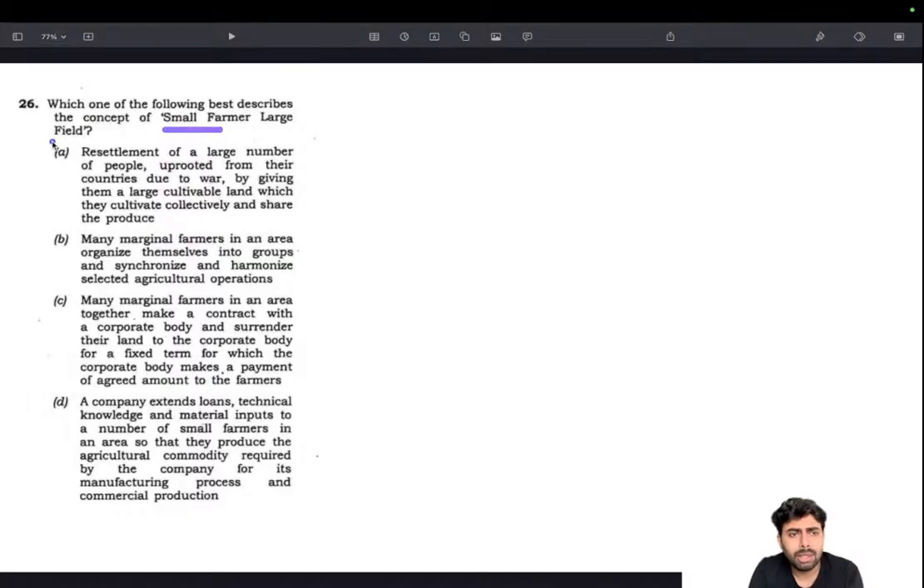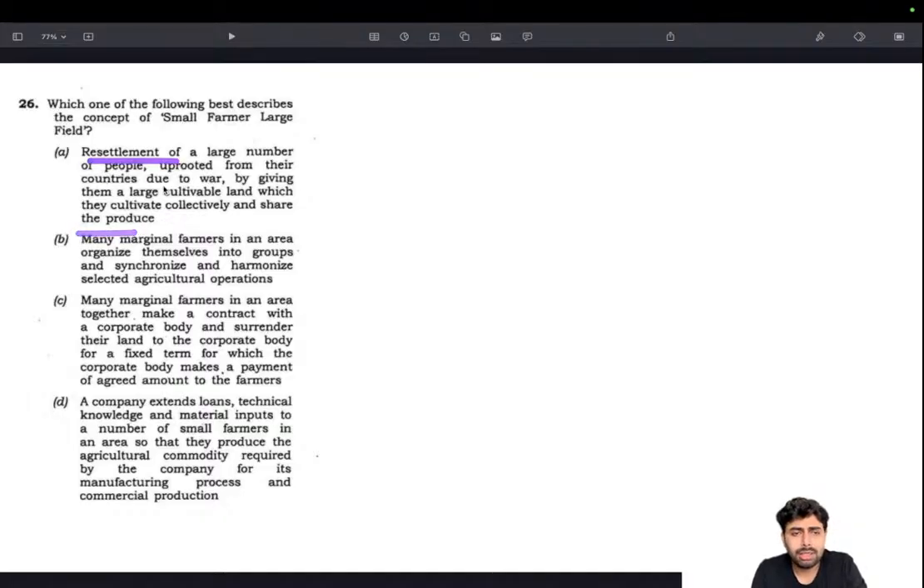I get it from the words themselves. As in, small farmer with large field. Basically, there is less fragmentation and more consolidation happening. Okay. So maybe the idea is conveying land consolidation, something along the lines of land consolidation. We'll see the options. Okay, resettlement of a large number of people uprooted from their countries due to war by giving them large cultivable land which they cultivate collectively and share their produce.